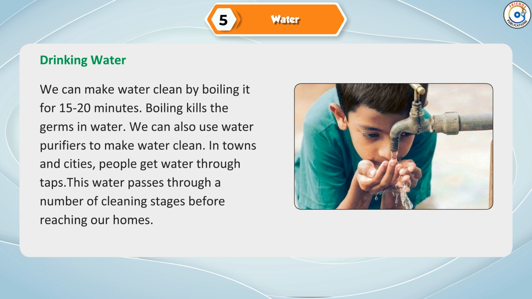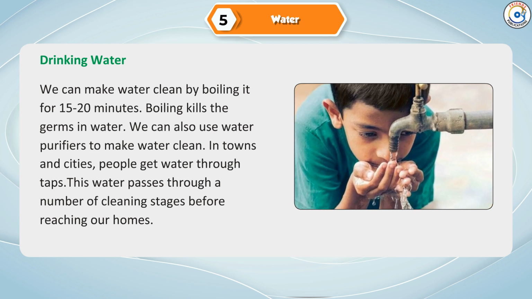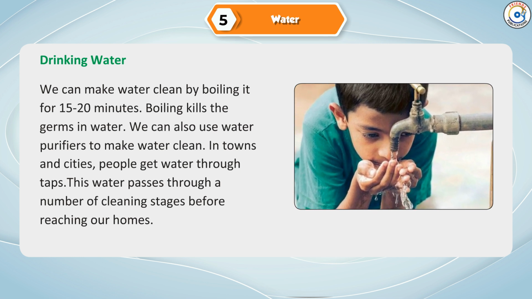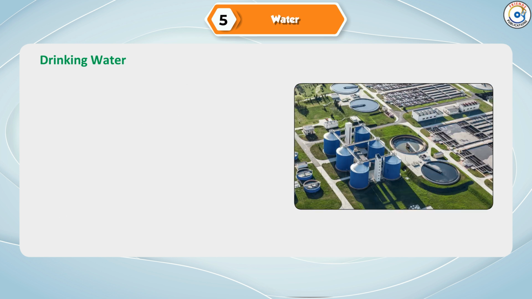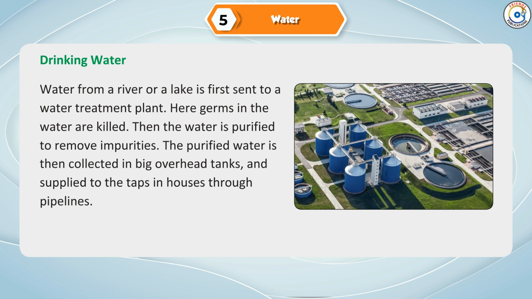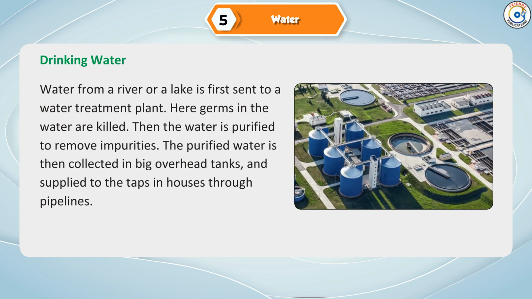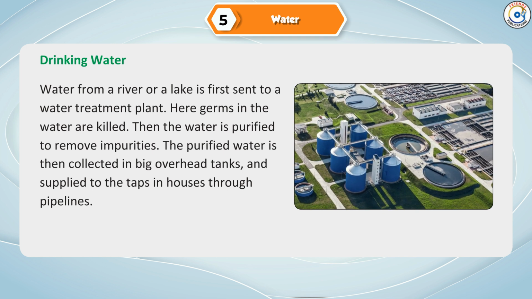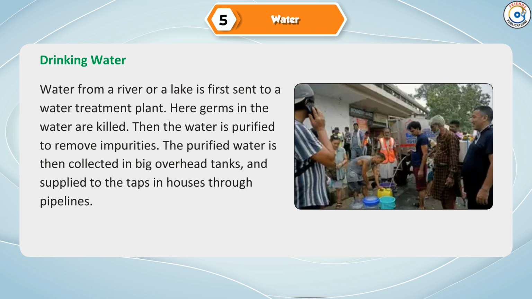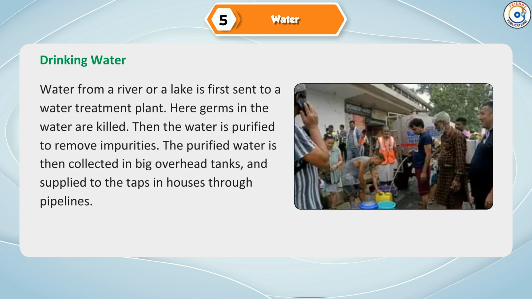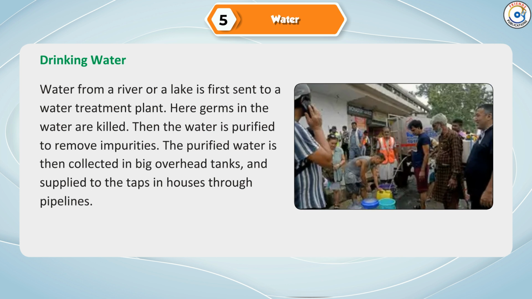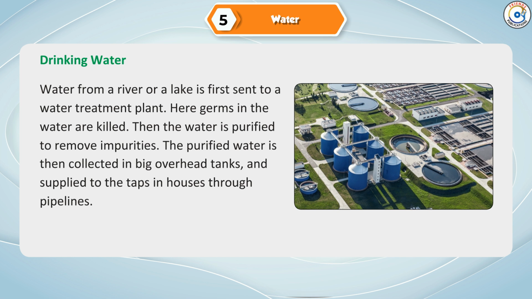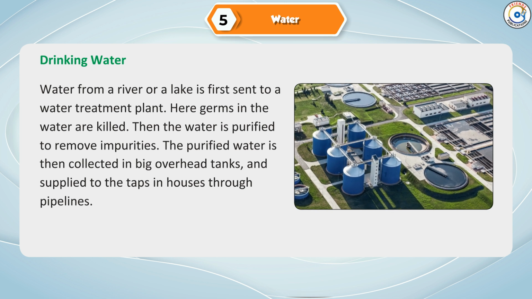In towns and cities, people get water through taps. This water passes through a number of cleaning stages before reaching our homes. Water from a river or a lake is first sent to a water treatment plant. Here, germs in the water are killed. Then the water is purified to remove impurities. The purified water is then collected in big overhead tanks and supplied to the taps in houses through pipelines.